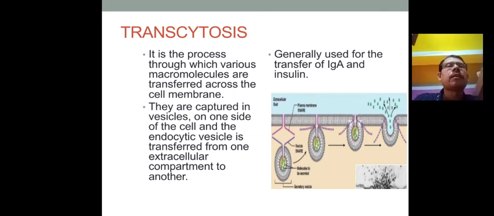Transcytosis is the process by which various macromolecules are transferred across the cell membrane.